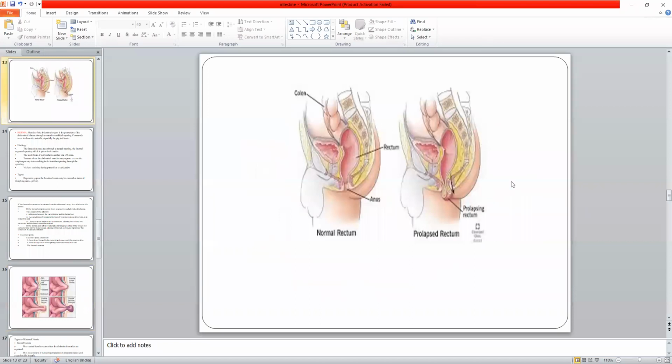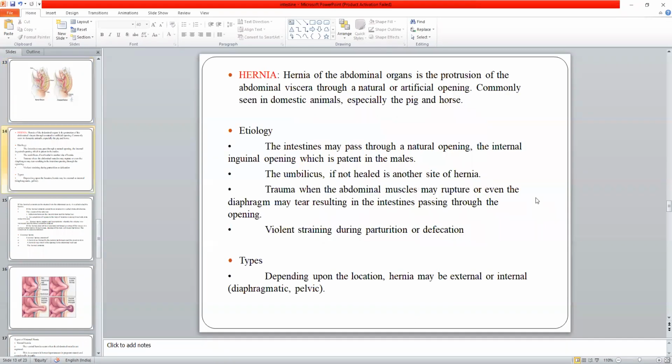So in this diagram, if you can see, this is the rectum, and this canal is called the inguinal canal. This rectum is not supposed to come inside the inguinal canal, but if due to any reason the rectum comes inside the inguinal canal, it is a protrusion. It is a hernia. It is a prolapse of the rectum. This diagram is from a human, but it is a good illustration about the prolapse or even hernia also.